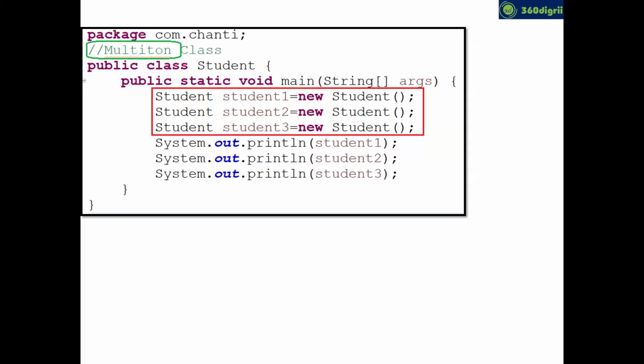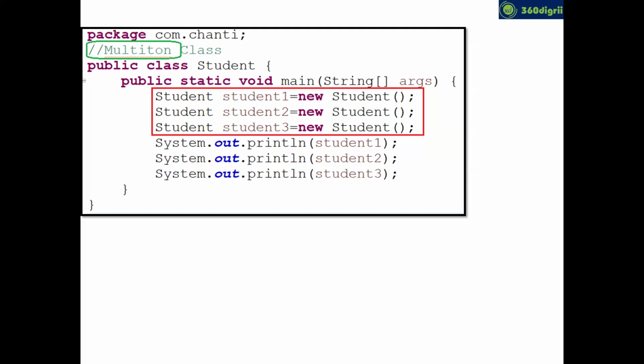If you do this, you can see 3 different object addresses. Inside the JVM, 3 new memories will be created with respect to student1, student2, student3. In this case, the Student class is a multi-ton class. A multi-ton class is a class which will create multiple objects inside the JVM.